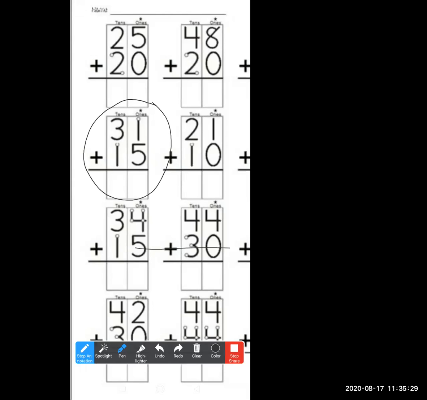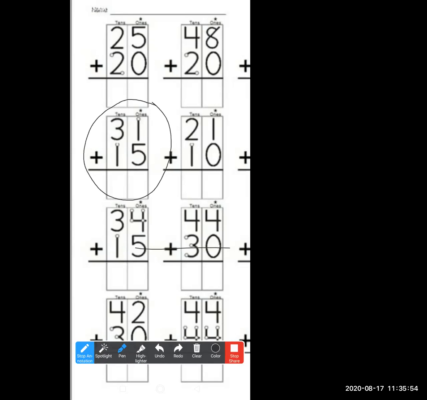I had told you, take your study material with you: notebook, pen, pencil, whatever things are required. Now solve this. 31 plus 15. Quickly, answer through the chat box. Check your answer.